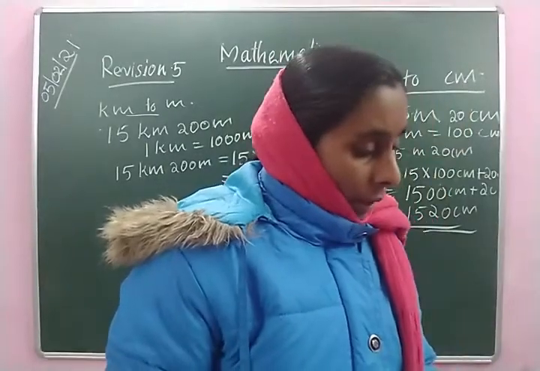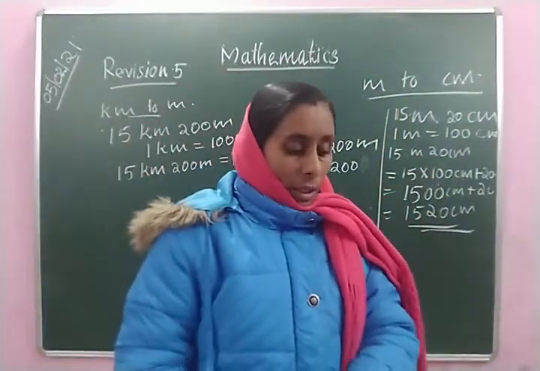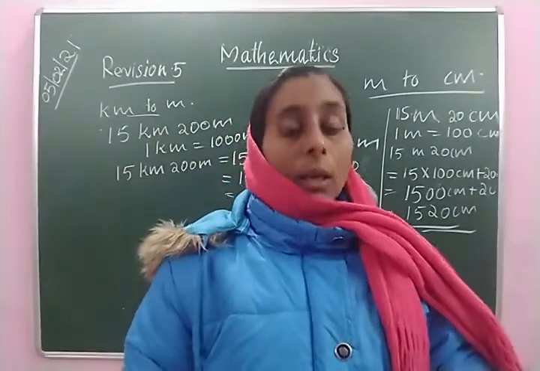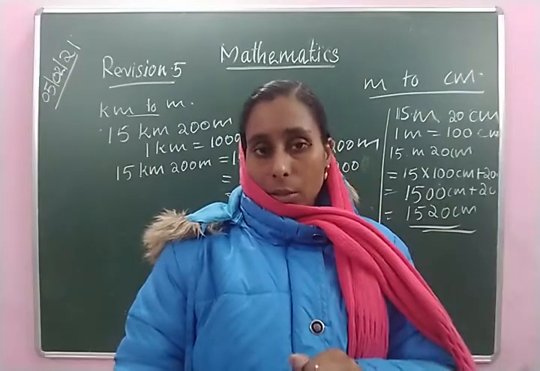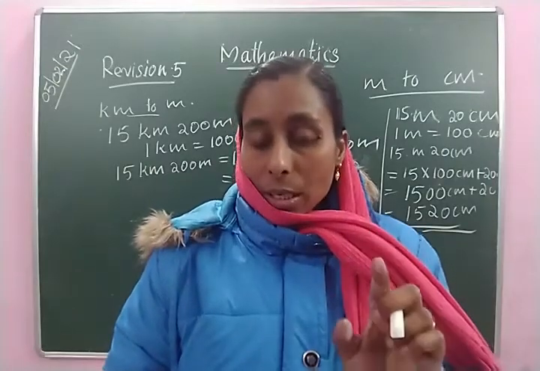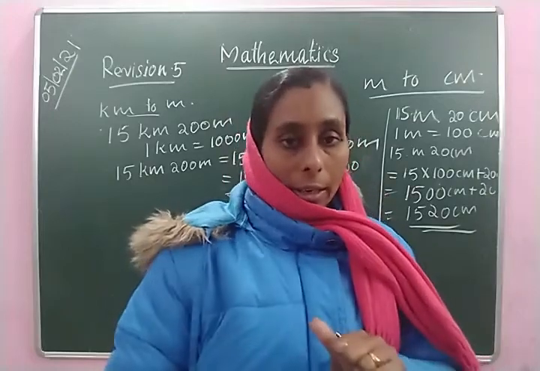Next, to convert centimeters to millimeter, we should multiply by 10, because 10 millimeters make 1 centimeter, or 1 centimeter is equal to 10 millimeter.